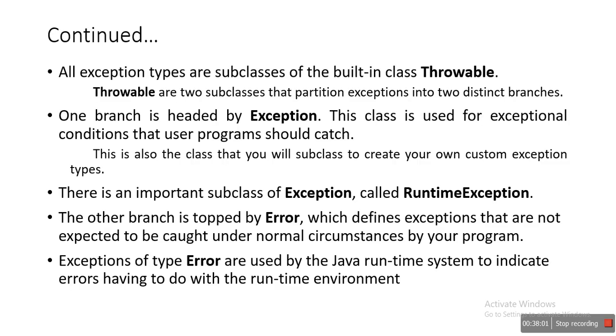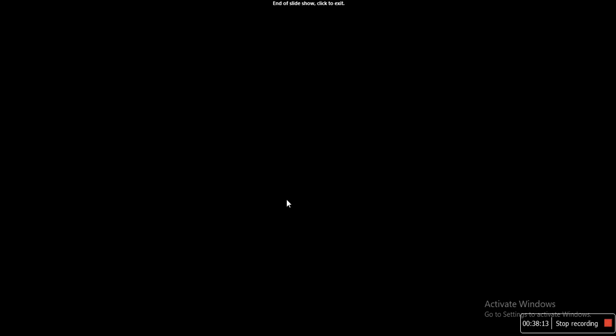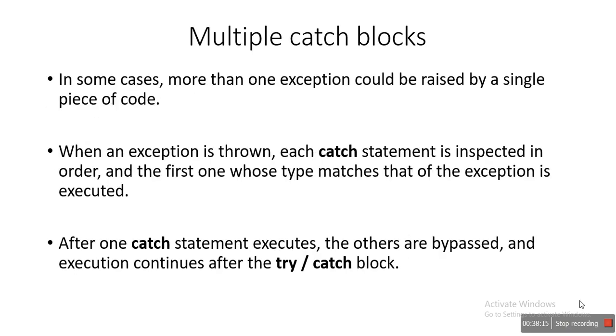I'll try to go deeper and thoroughly through all the topics within this unit. In the next part we'll see another two keywords, throw and throws.